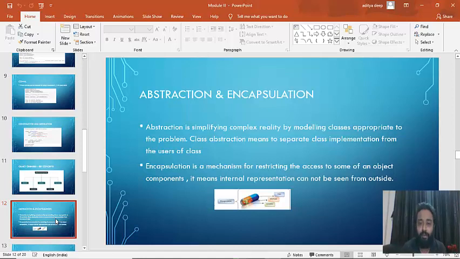He just enters the application and starts using it. He is not aware of what has been done inside, what complexity is running inside. So we call it abstraction, because the complex reality is simplified by just showcasing the upper part of it. That's it. This is abstraction.